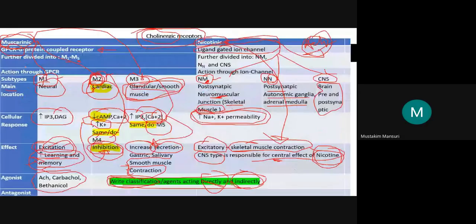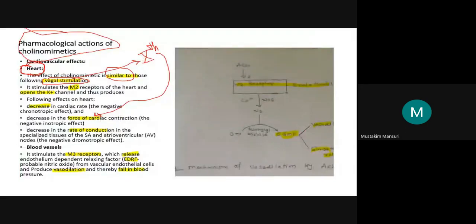M2. Just for your brush up, the M2 receptors are present in the heart. Stimulation of the muscarinic receptor opens the potassium channel. Just remember, when potassium increases you get a negative effect, and when calcium increases you get a stimulatory effect. So this opening of the potassium channel decreases the heart rate.